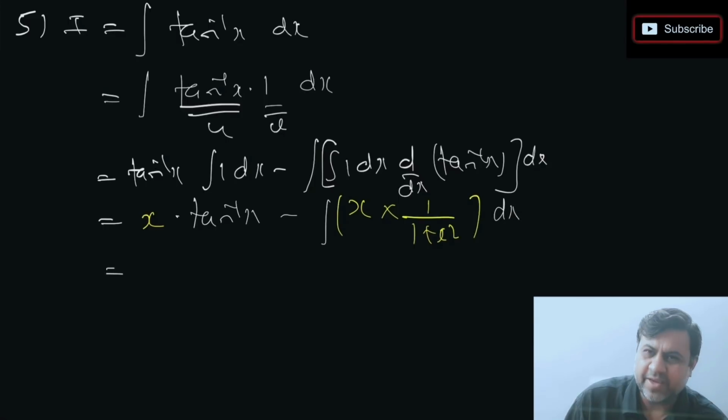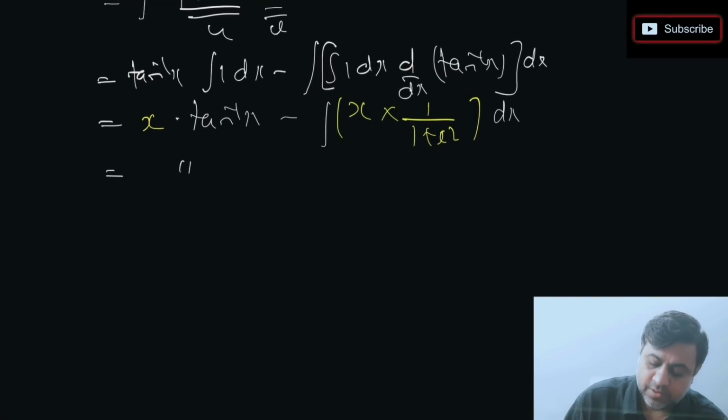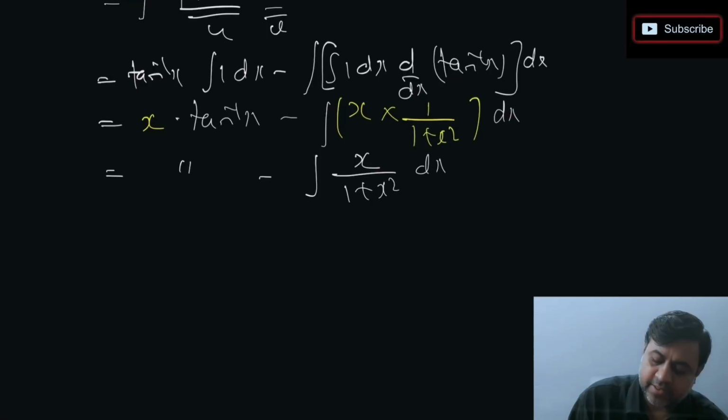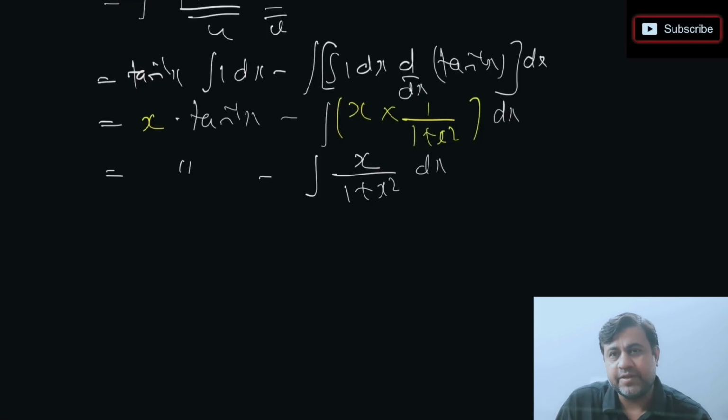So this part x tan inverse of x, now we'll keep it as it is. So what we have to integrate is now x by 1 plus x square dx. Now this is linear by quadratic. Can you think what is the next step? How to solve linear by quadratic? I'm telling you again, if you can't think of such small steps, go and watch my previous videos. Okay? So x by 1 plus x square, what will we do?